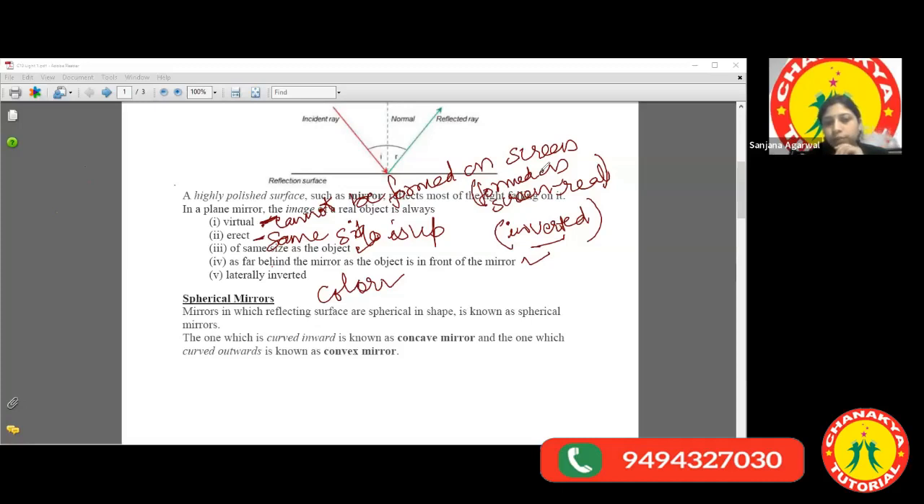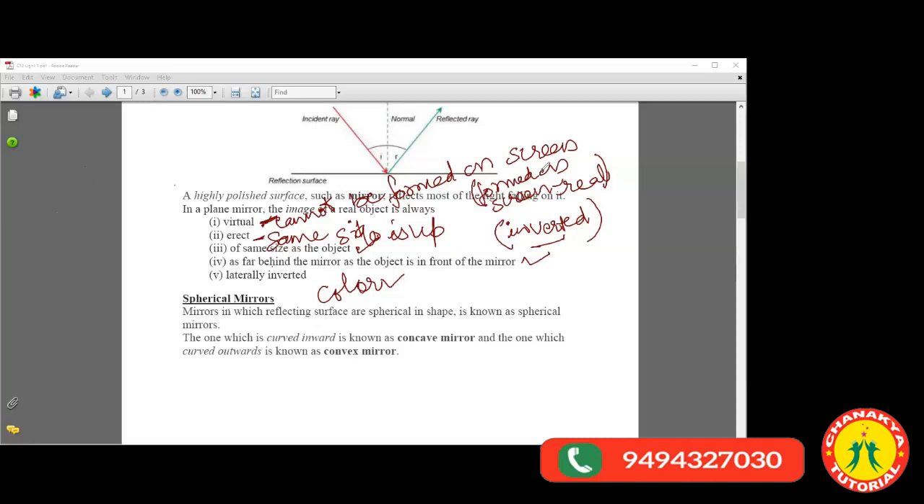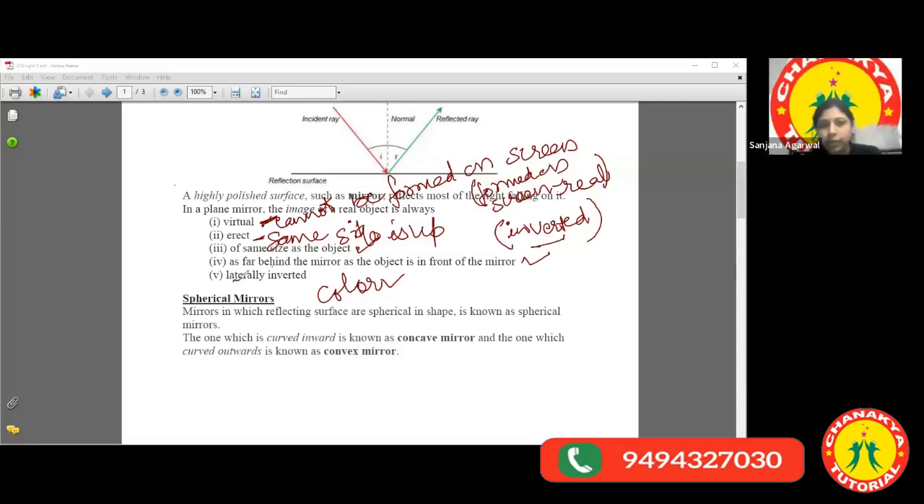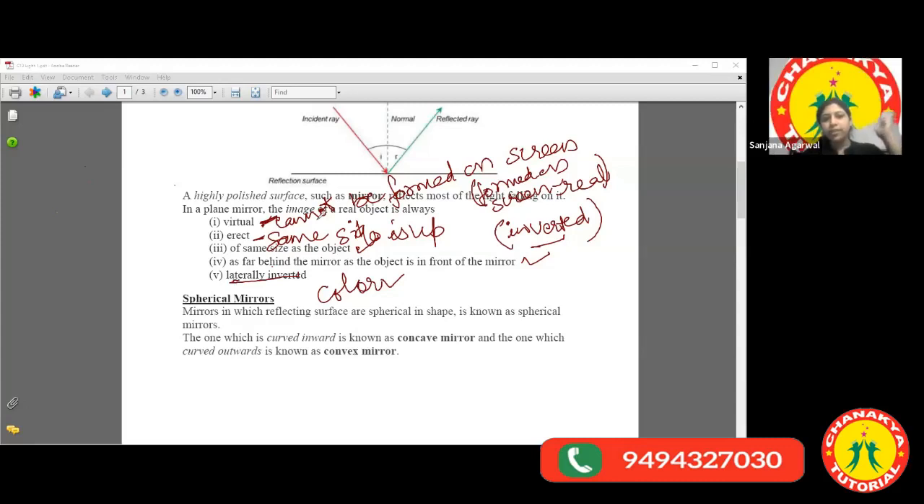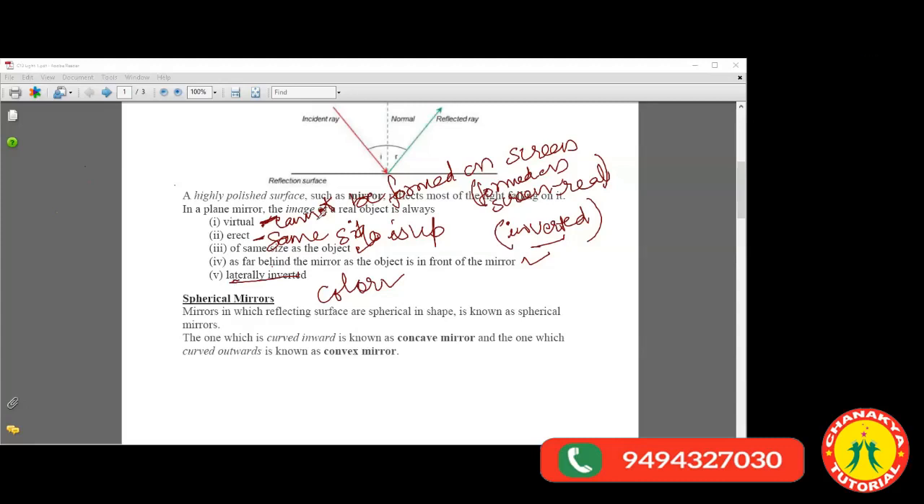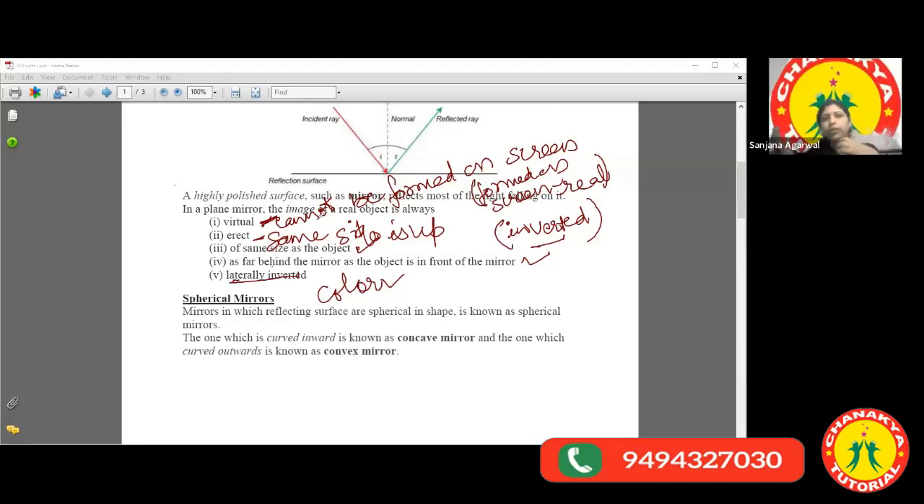Noted all four? Yes. Okay, the last point comes. What is lateral inversion? If I raise my right hand, imagine from the image side, which hand does the image raise? If I am raising my right hand, the image raises its left. And if I raise my left hand, the image raises its right. You can note this by imagining yourself standing at the place of the image. Then you can easily understand, right?